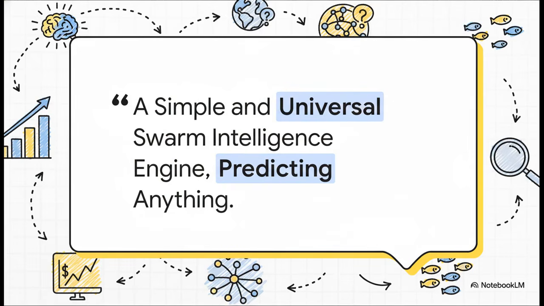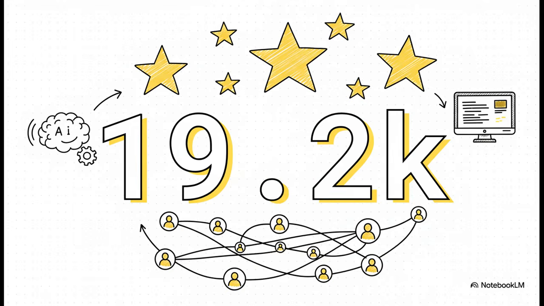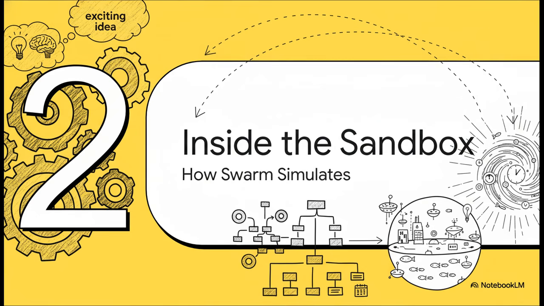And the project's vision is summed up perfectly right here. Predicting anything. That is a hugely ambitious goal. They're not just building a tool for financial modeling or for social media analysis. Nope. They're building a universal engine that's designed to simulate pretty much any complex system, where group behavior is the key ingredient. And that ambition is clearly hitting a nerve. For an open-source project, having over 19,000 stars on GitHub, that means something. This isn't just some niche academic tool. It's being actively watched and explored by developers who are really excited to get their hands on this kind of large-scale social simulation.